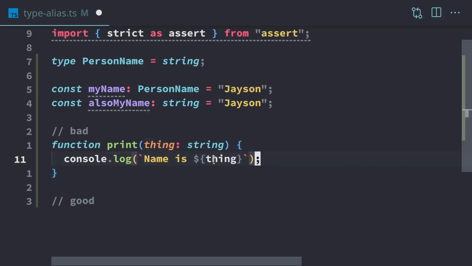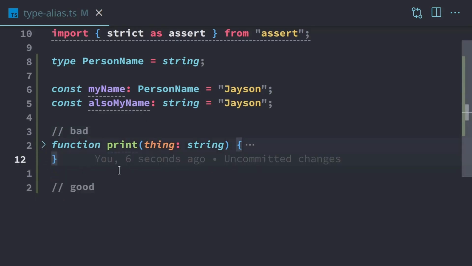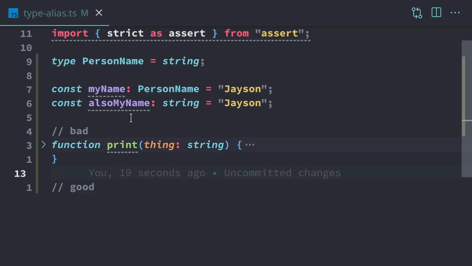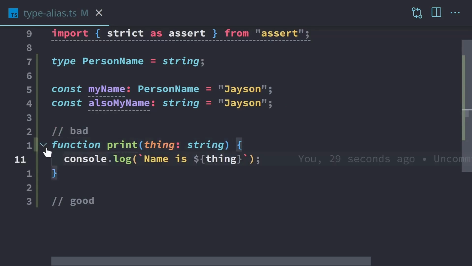This would be something that's supposed to provide a message to a user or just log what the person's name is. In actual code, like a big project with thousands of functions, you're not going to see the body of this function, so we can collapse the code with this little arrow right here. We just click that. All we're going to really see when we're writing code 1,000 lines away is a function called print. It prints things, so it must just print anything. Maybe it just logs to the console and does some other work. We don't know. This is our only real entry point into understanding what this function does, because if we have to go into the body and actually read what it does, then that means we already failed.